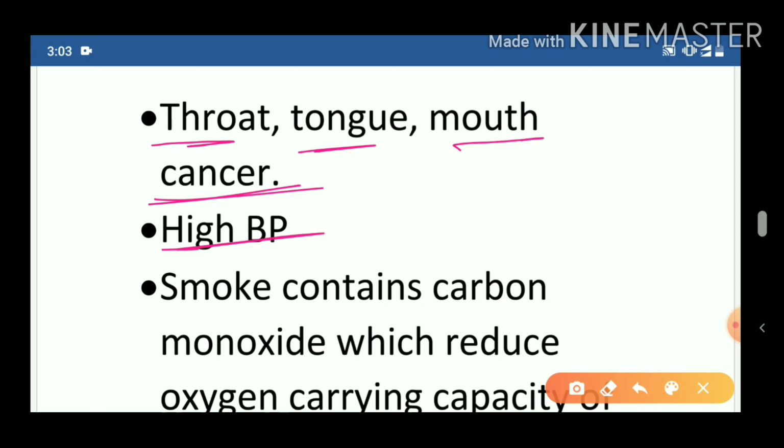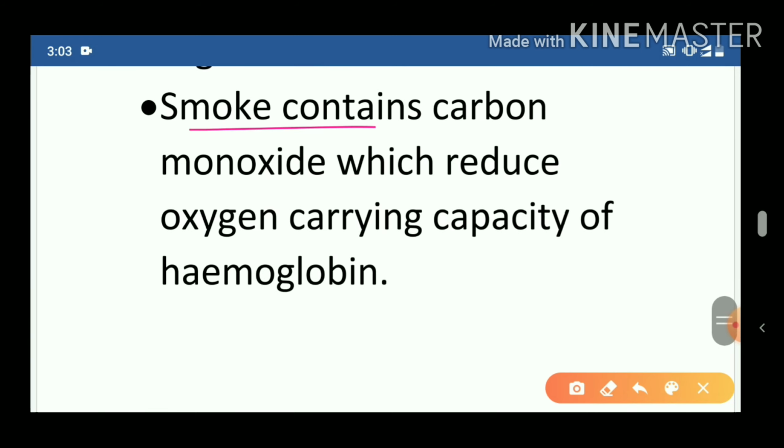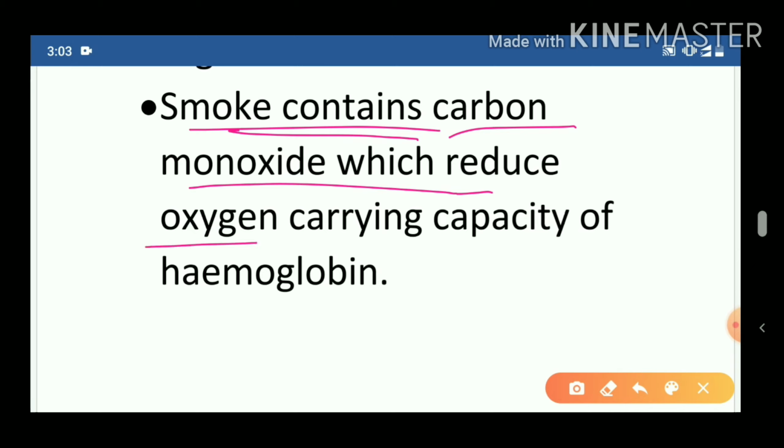Next, high BP. What is high BP? You have studied before. The blood pressure is increased, because the size of the arteries becomes small, so we should not use tobacco. The next harmful effect is that the smoke of cigarettes contains carbon monoxide, which reduces oxygen carrying capacity. As I told you, the size of the arteries becomes small, and due to this the blood carrying capacity or the oxygen carrying capacity decreases.